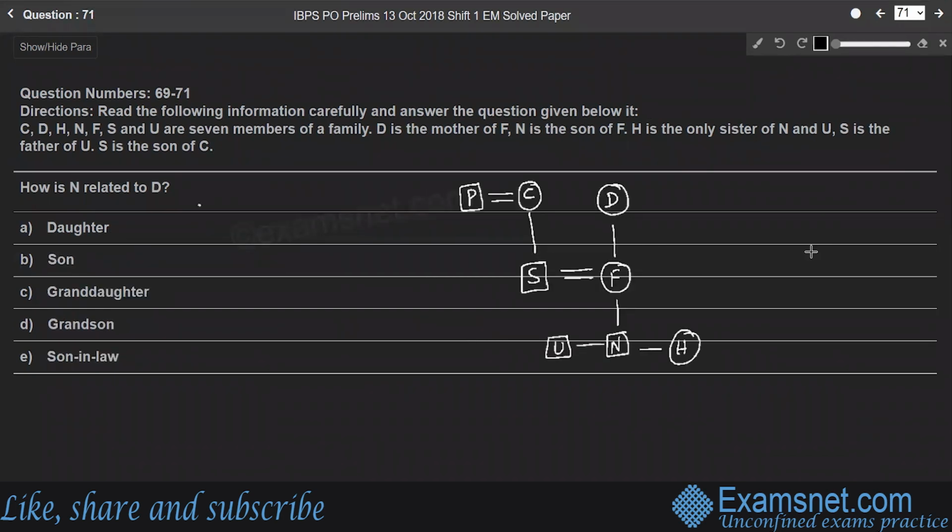Question 71. How is N related to D? So N related to D, right? For D, N is daughter's son. So N is daughter's son of D. Daughter's son means grandson, right? Therefore option D, grandson, is the right answer.